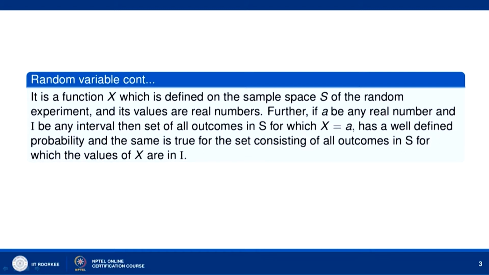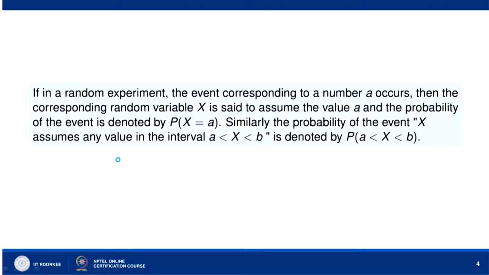Further, if a is any real number and I is any interval, then the set of all outcomes in S for which x assumes the value a has a well defined probability, and the same is true for the set consisting of all outcomes in S for which the values of x are in I. Now, if in a random experiment the event corresponding to a number a occurs, then the corresponding random variable x is said to assume the value a and the probability of the event is denoted by P(x = a).